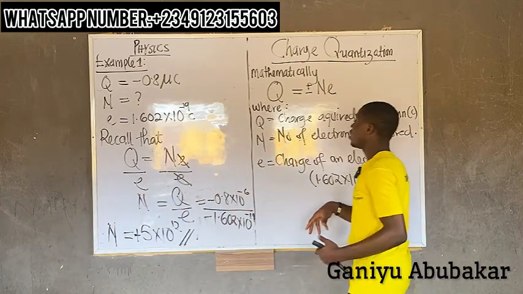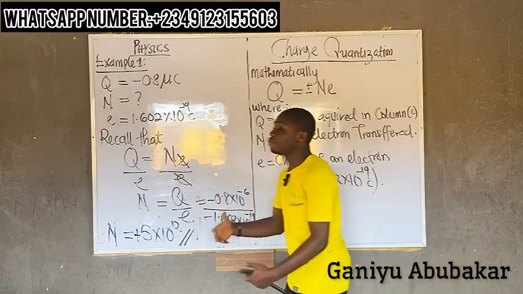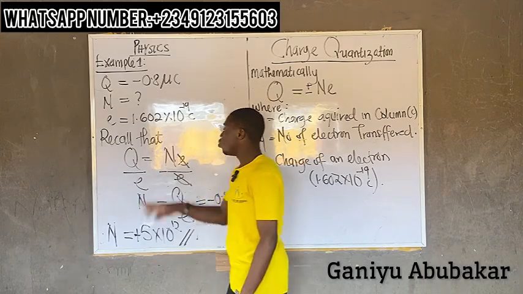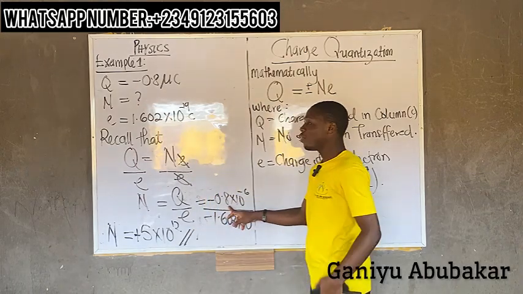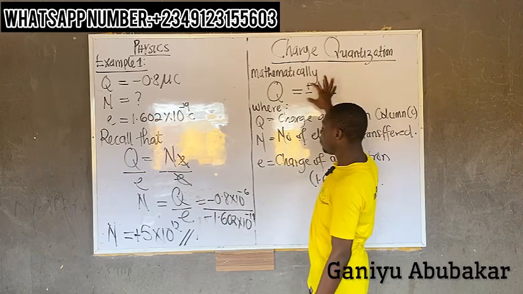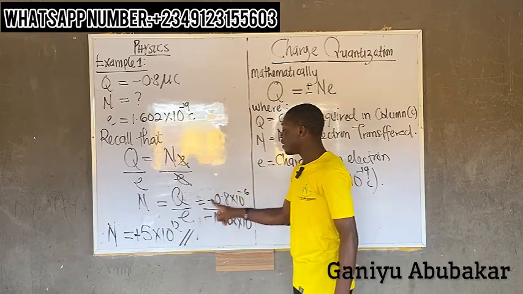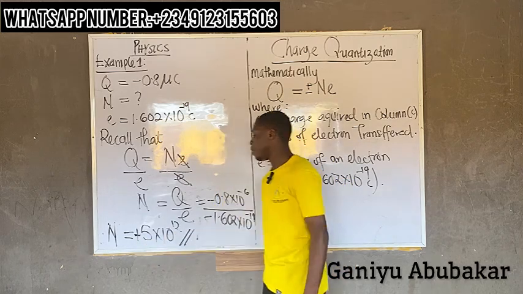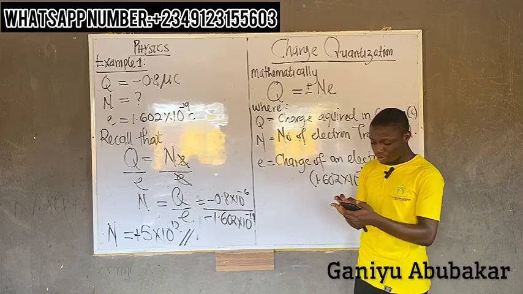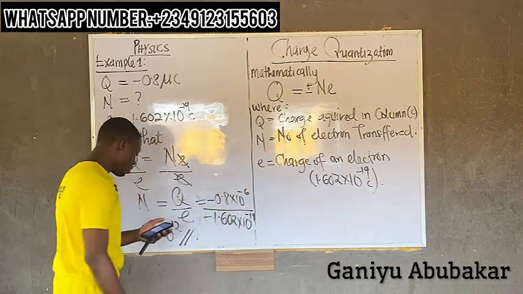Please, I'm saying this and I'll repeat again: plus or minus depends on usage. I'm asked to find the number of electrons transferred, and the number of something cannot be negative. So although the Q came with a negative sign, I have not used the one given. So that's the concept now. Which one will I place under this that will give me a positive answer? That will be the minus. Minus divided by minus will give me positive. So 5 times 10 to the power minus 6, times 10 to the power 12. So that's the answer to this particular question, right?